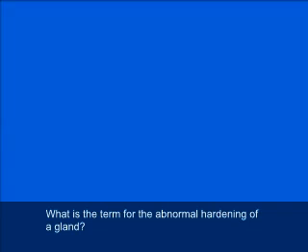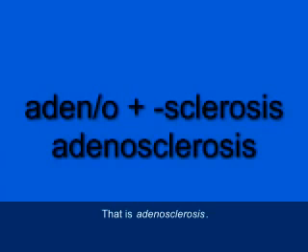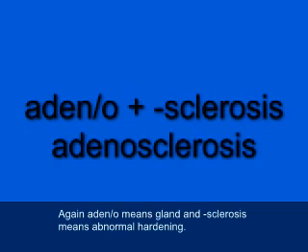What is the term for the abnormal hardening of a gland? Well, that's adenosclerosis. A-D-E-N-O-S-C-L-E-R-O-S-I-S. Again, adeno means gland, and sclerosis means abnormal hardening.